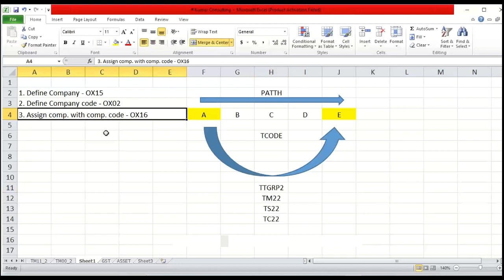I'll tell you guys, whatever configurations we are going to do, when I started my training, enterprise structure and the entire basic setting was completed in a single session. That is why my understanding was zero, because my faculty simply said, you just define company, define company code, assign company with company code, right?